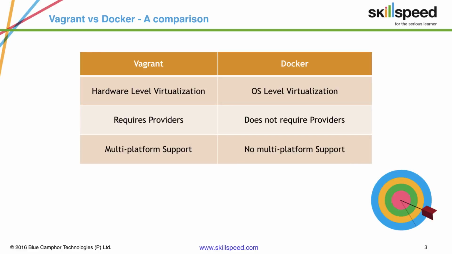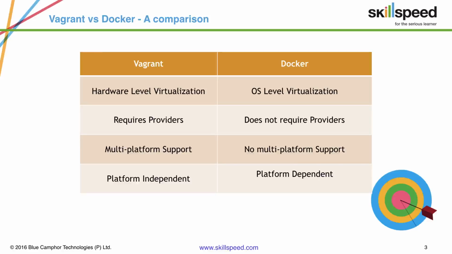It can be a Linux machine, it can be a Windows machine, anything, whatever base box you have, it will translate that into a virtual machine. That is not possible in case of Docker. As of now, we have two different examples of Docker, Docker on Linux and Docker on Windows. So if you have Docker on Linux, you can have only Linux containers. And if you have Docker on Windows, similarly, you can have only Windows containers.